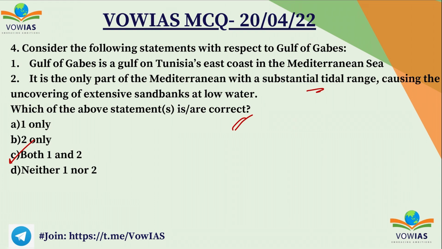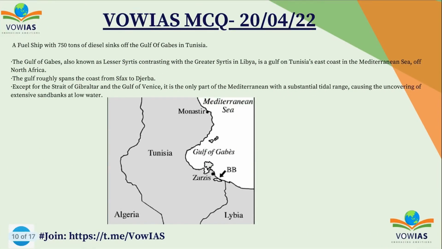Both are correct. A fuel ship with 750 tons of diesel sank in the Gulf of Gabes in Tunisia, so that's why this was in the news. The Gulf of Gabes is known as the Lesser Syrtis, contrasting with the Greater Syrtis in Libya. It is a gulf on Tunisia's east coast in the Mediterranean Sea of North Africa. The gulf roughly spans the coast from Sfax to Djerba. Except for the Strait of Gibraltar and the Gulf of Venice, it is the only part of the Mediterranean with a substantial tidal range, causing the uncovering of extensive sandbanks at low water.